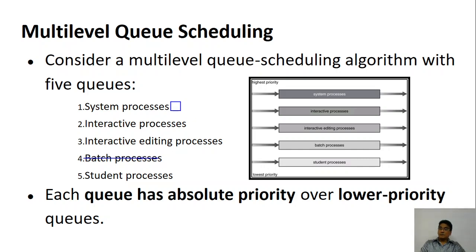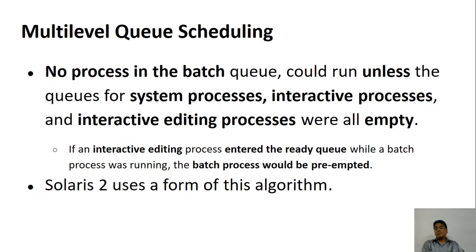If the batch processing was executing, and you get a process at the system level or maybe interactive or any other at the top level, then the batch process is preempted and the process at the system level will execute. So when a top level process comes, the lower level will be preempted and the processing will begin with the top level processes. Okay, so this is what I've already told you.